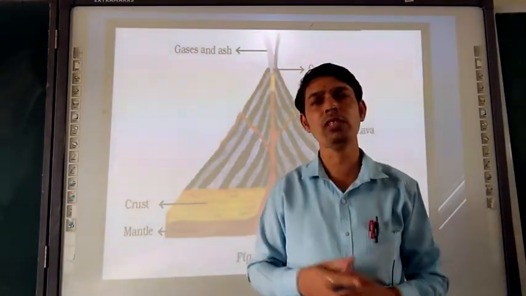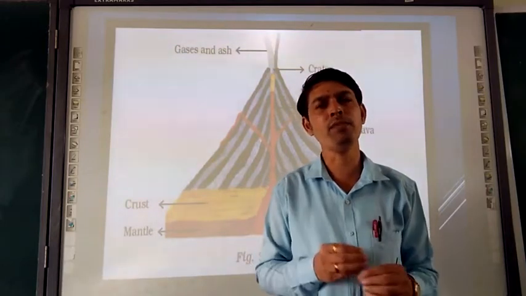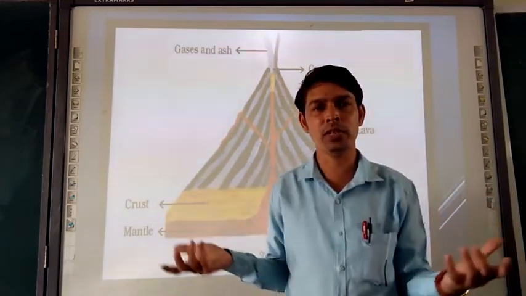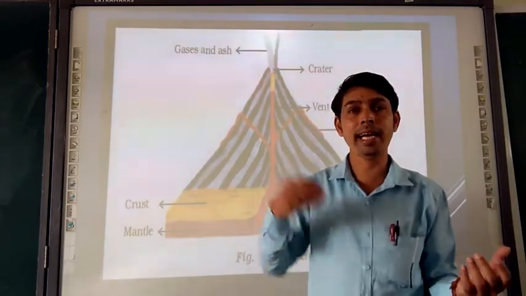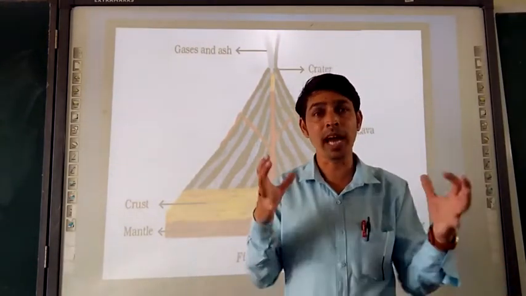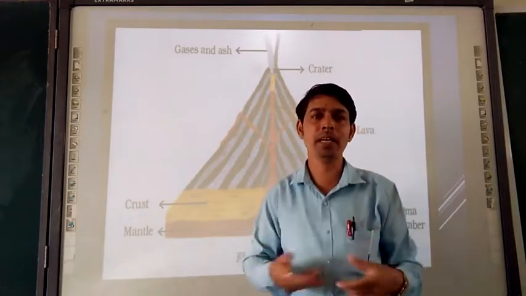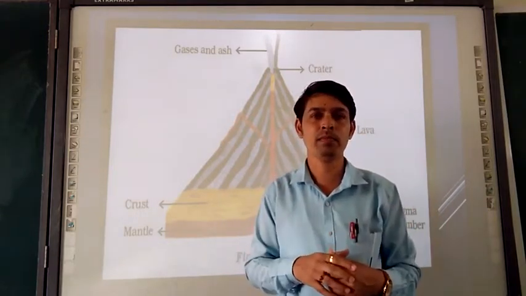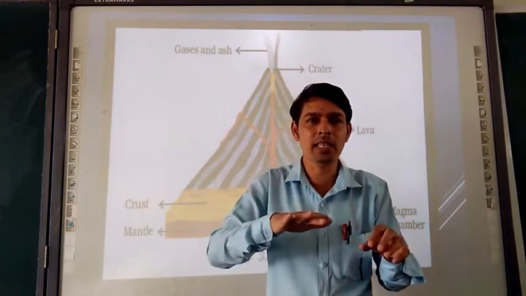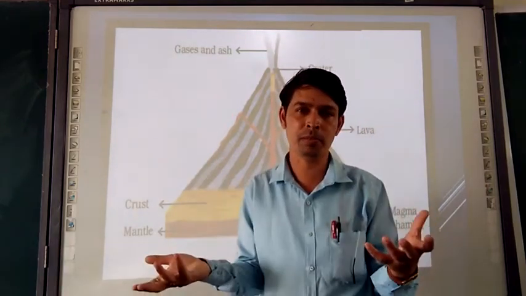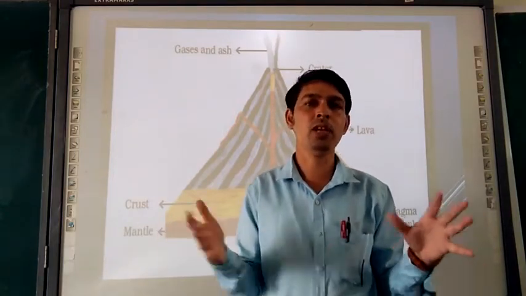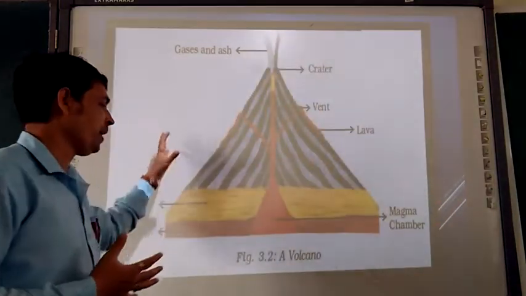How many types of volcanoes are there? For your kind information, we divide volcanoes by their size and shape into different types. But basically, on their activeness, we are dividing into three: active volcano, passive volcano, and dead volcano. Active ones are erupting again and again. Passive ones, we used to say, are sleeping volcanoes. They are sleeping and at a certain time the volcanic eruption may be possible. And some are dead, that means they will never erupt. So let's see how many types of volcanoes there are.